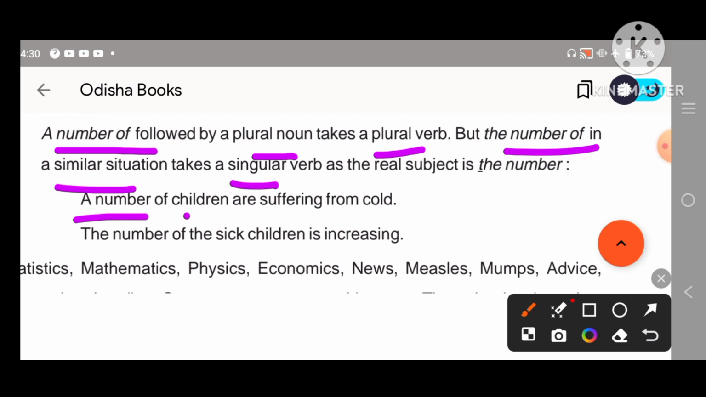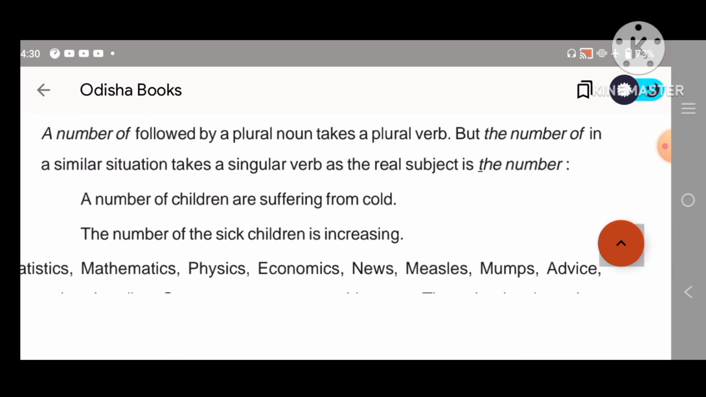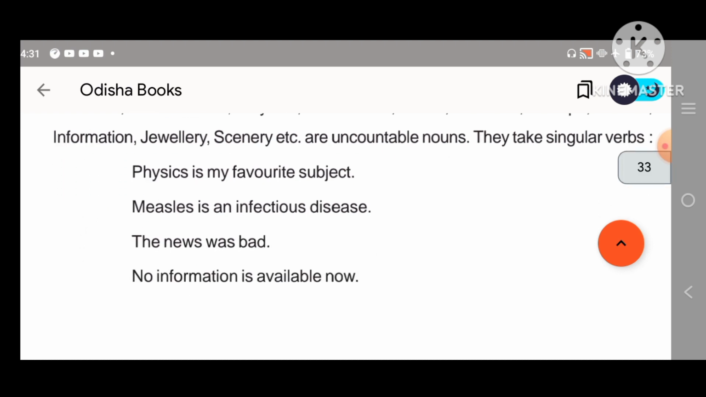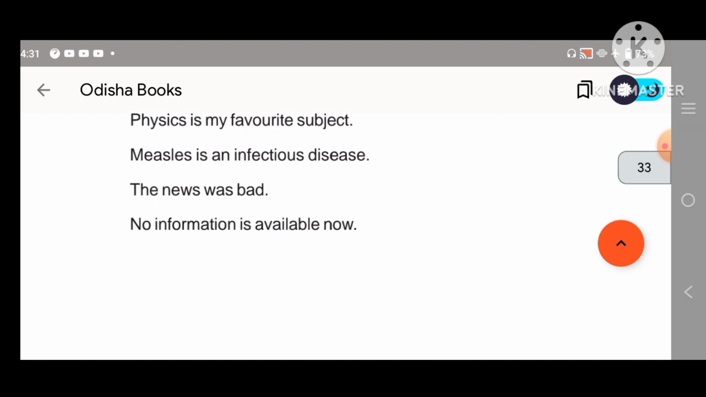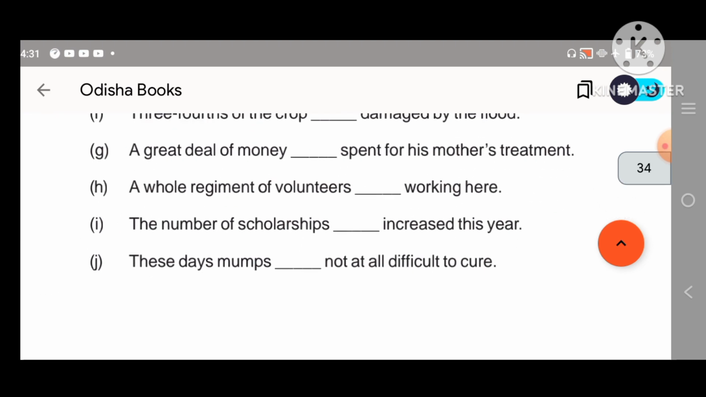A number of children are swimming, but the number of sick children is. If there is "a number of," we can use a plural verb, but if there is "the number of," we can use a singular verb. Okay. Then this is also important. Statistics, mathematics, physics, economics, measles, mumps, advice, they take singular verbs. Physics is, measles is, the news was, no information is. Okay, so this is also important.